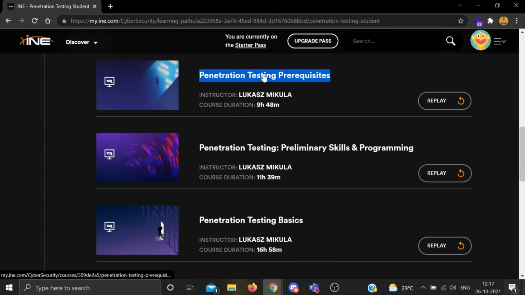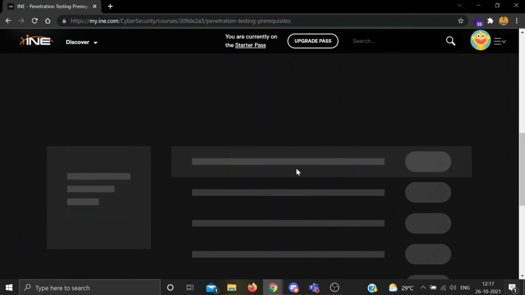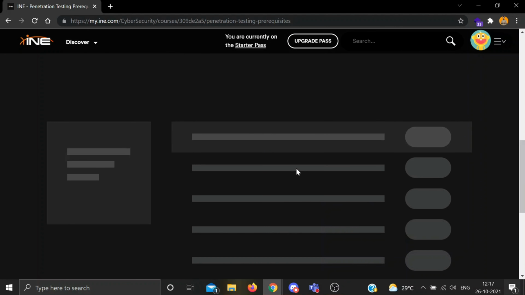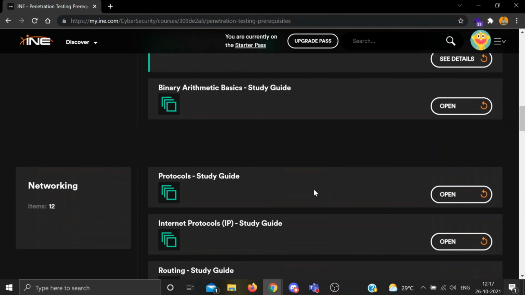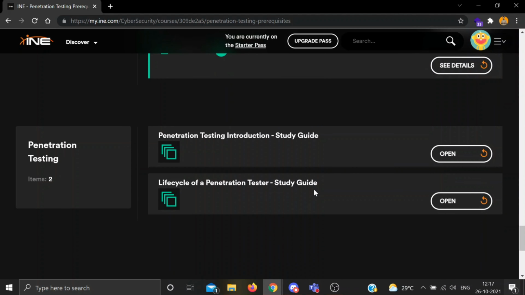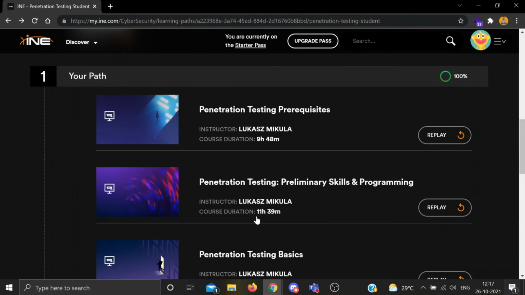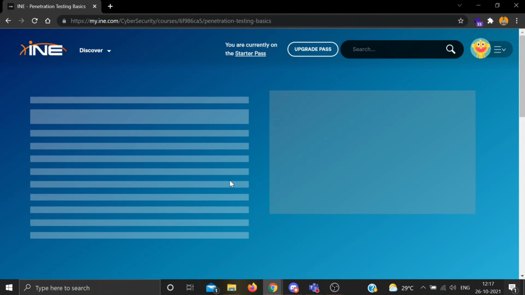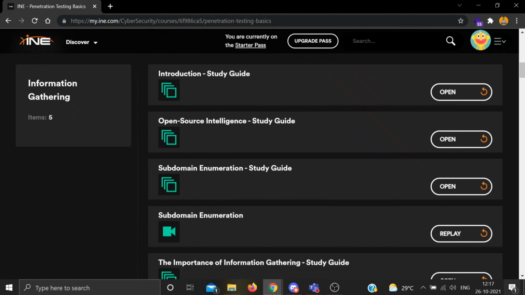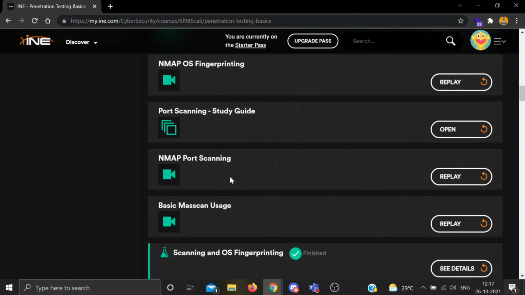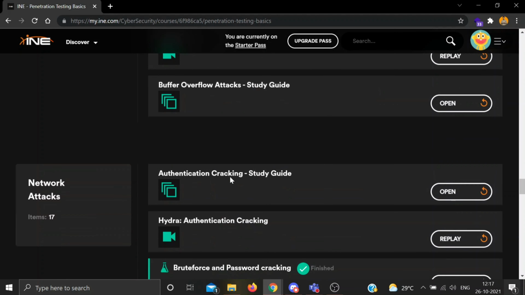Now let's discuss the details of this examination. Basically, the complete exam is practical and you need to pentest a network. For starting the exam, you need to go to the dashboard, begin the certification process and download your engagement letter. You must read the engagement letter carefully because it contains details about the exam, your goals and the materials which you will need in the exam, and connect to the VPN network. Now talking about the questions, the exam consists of a total of 20 questions. All are of MCQ type and you need to give a minimum of 15 correct answers in order to pass the exam and get certified. You need to give the answers by pen testing the network.